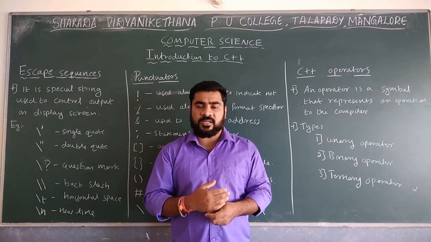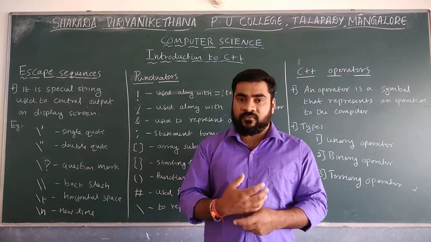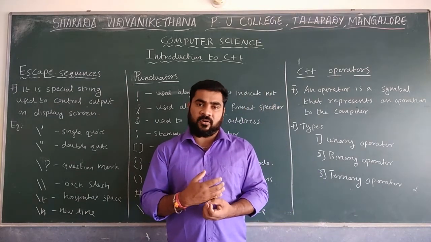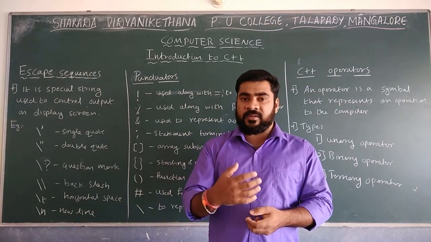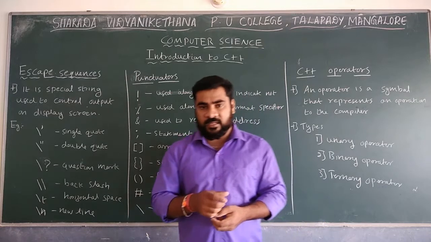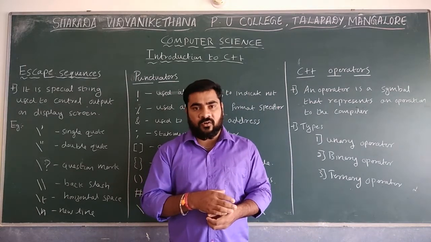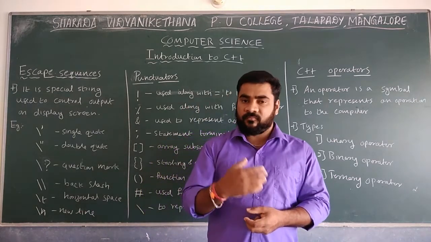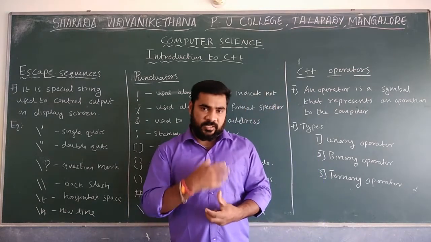If you take constants, there are different types available: integer constant, character constant, floating point constant, and string constant. These are the main four types of constants. String means multiple characters. Then we discussed the character constant, and next the floating point constant, and one more, the integer constant.